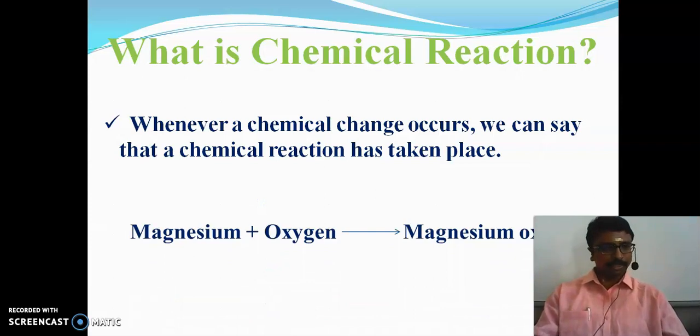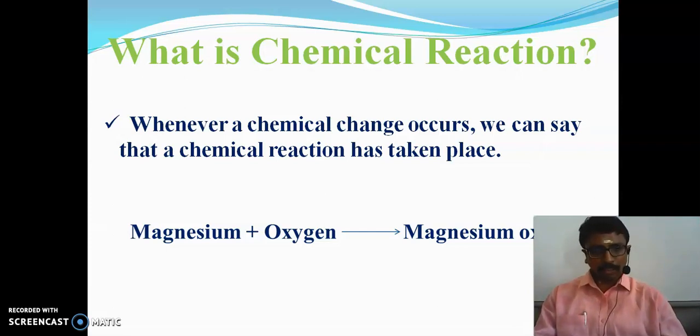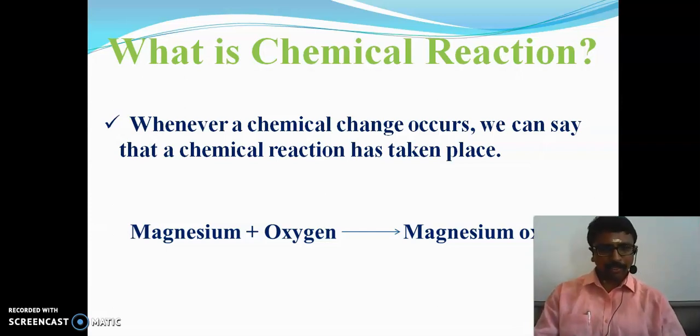Let's take the example. When we burn the magnesium with a burner, what forms? It forms a white powder. So what is that white powder? That white powder is magnesium oxide. So finally, we get magnesium oxide.